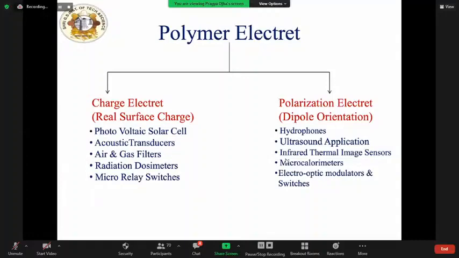Charged electrodes find their use in photovoltaic solar cells, acoustic transducers, air and gas filters, radiation dosimeters, and micro relay switches. True polarization electrodes with quasi-permanent preferential dipole orientation are employed in hydrophones, ultrasound applications, infrared thermal imaging sensors, microcalorimeters due to their piezo and pyroelectric response, and electro-optic modulators and switches, and many more.